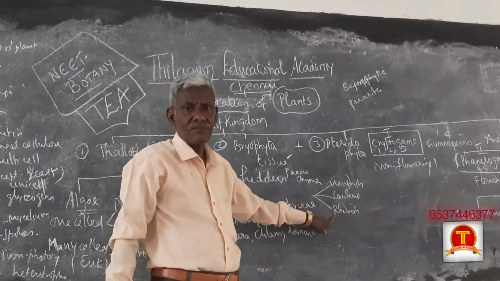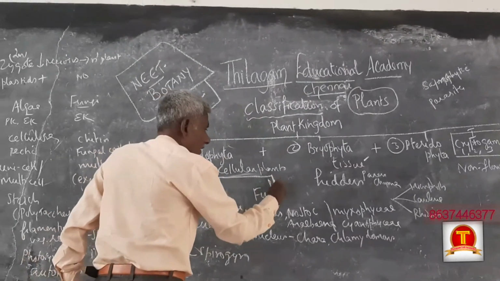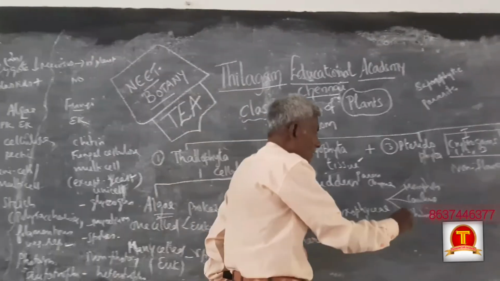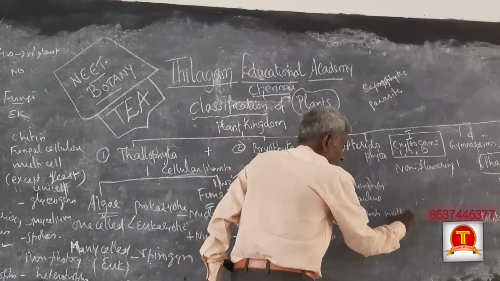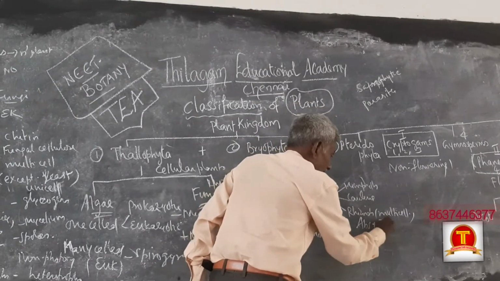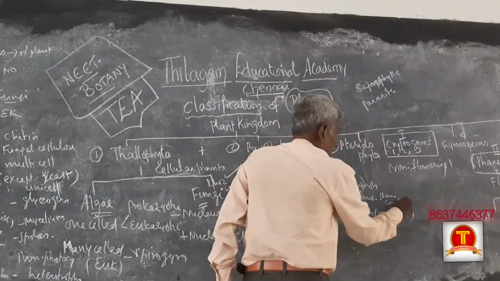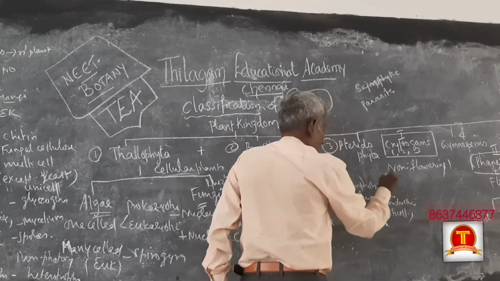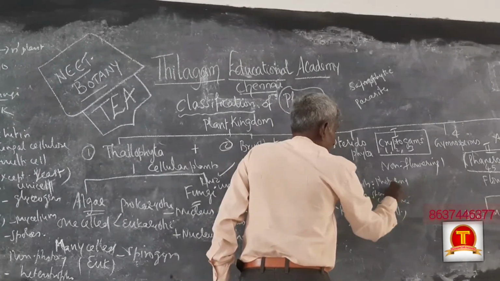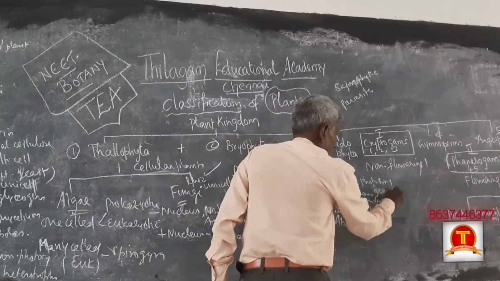Rhizoids are multicellular here. Rhizoids are also present in fungi, but there they are unicellular. This is multicellular. Functions: absorption and fixation. Stem-like conduction. Microphylls for photosynthesis. And reproduction, that is gamete-forming reproduction.